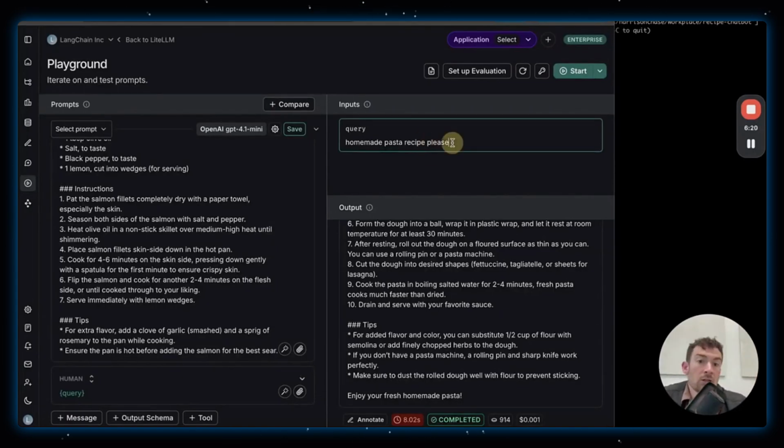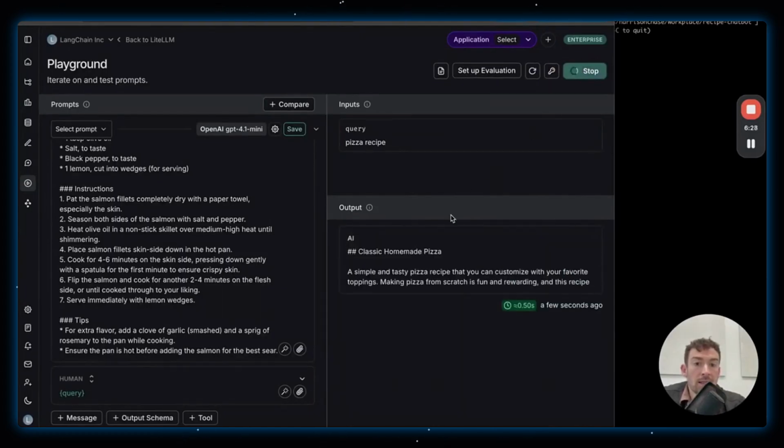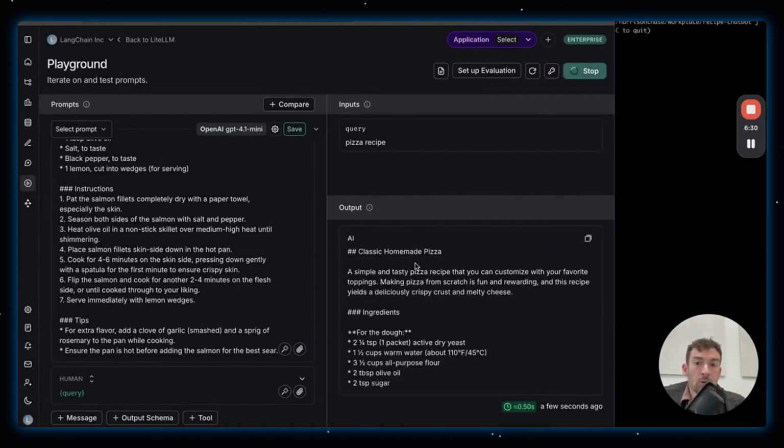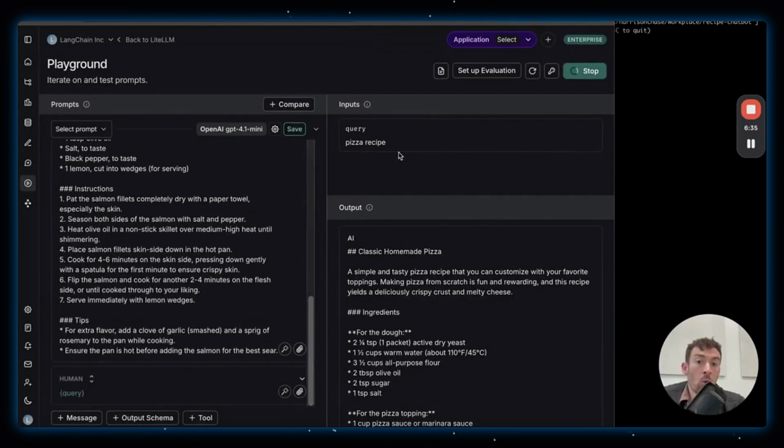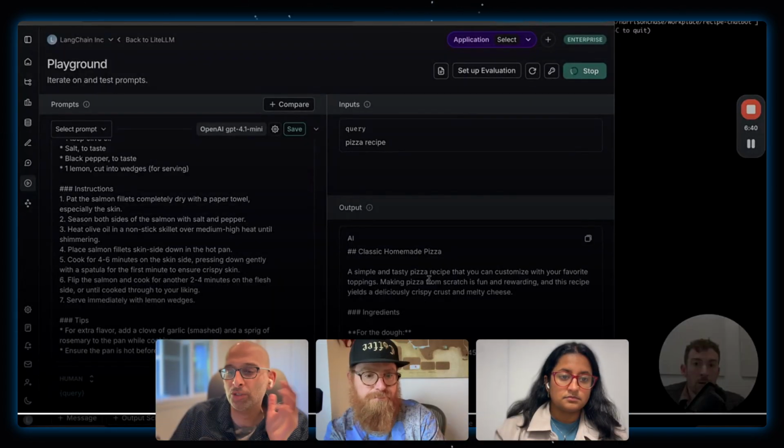And so immediately I can just change this here. So let's say instead of a homemade pasta recipe, I want a pizza recipe. And now let's rerun this, and I can see that it changes that. So it's setting the stage for where I have this system prompt, and it's going to take in a query and return a recipe.